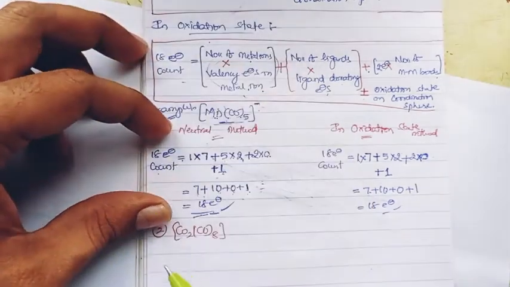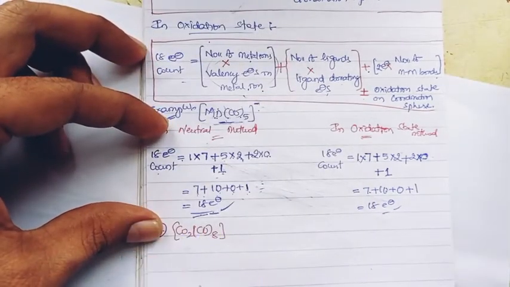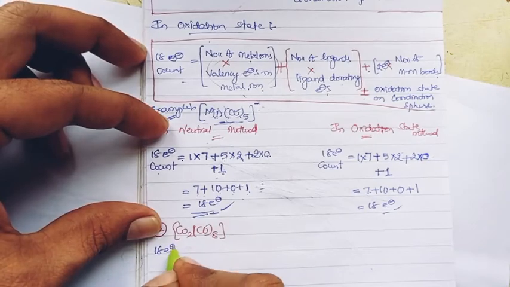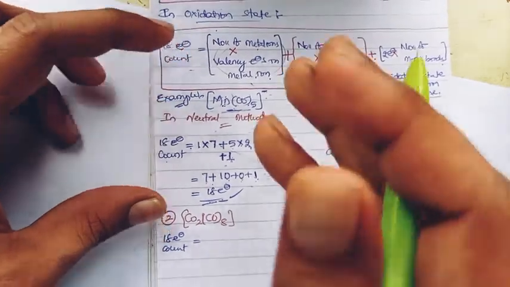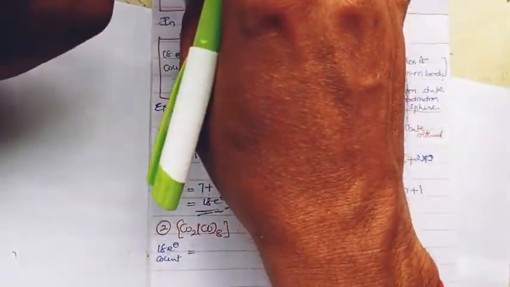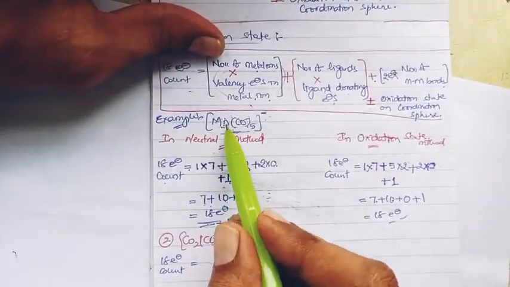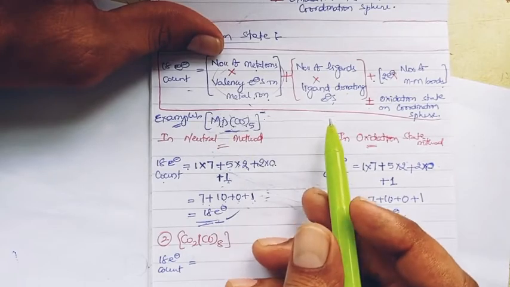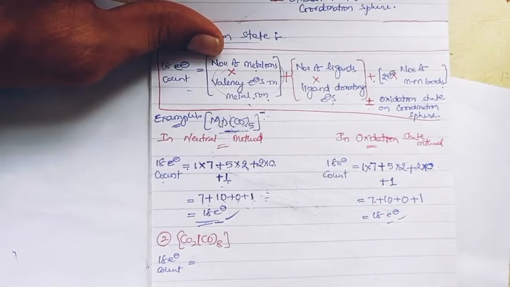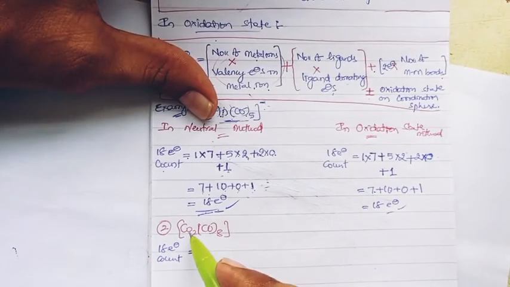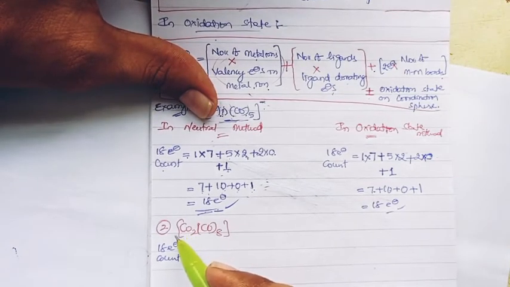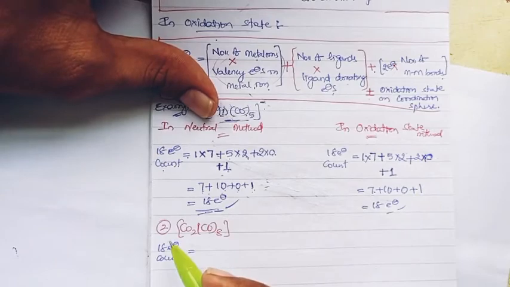Again doing the same 18 electron count, in the neutral method and the oxidation state method we continue. Here we will have metal bonds, right? In the first complex there is only one metal, so there are no metal bonds, but in this we may have, right? The cobalts are 2, so there is a metal bond, right?